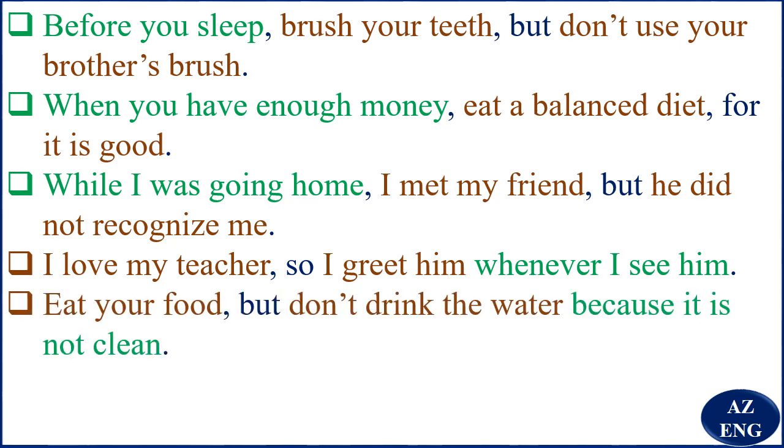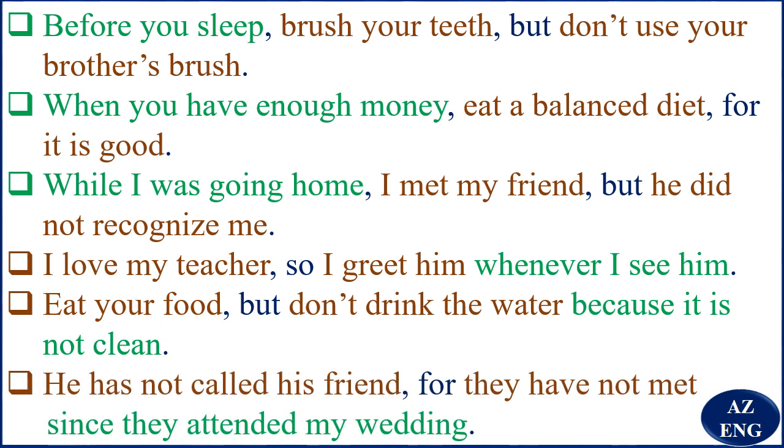Good. Eat your food, but don't drink the water because it is not clean. "Eat your food" is an independent clause. "Don't drink the water" is an independent clause. "Because it is not clean" is a dependent clause. So we say this is a compound complex sentence.